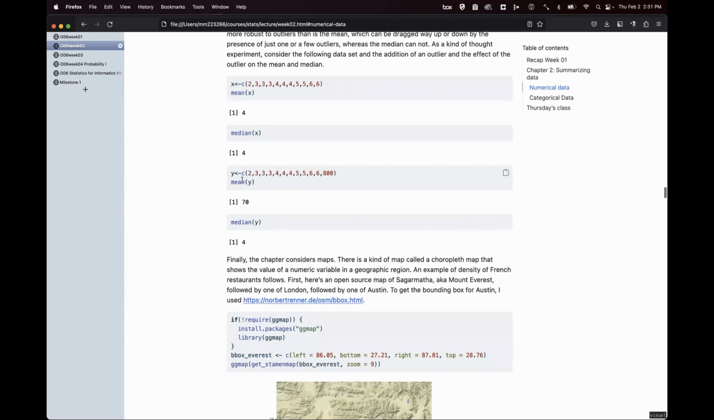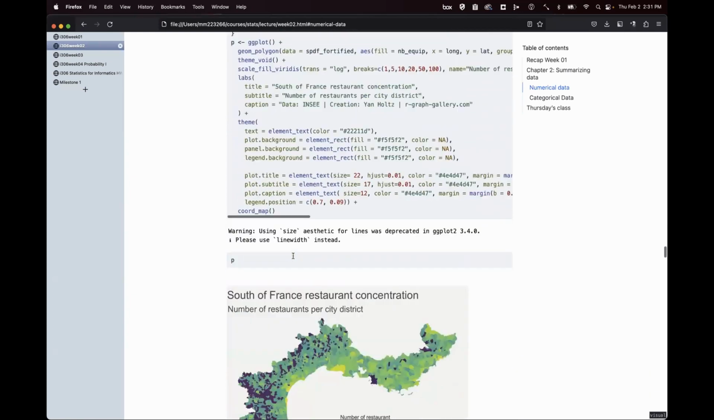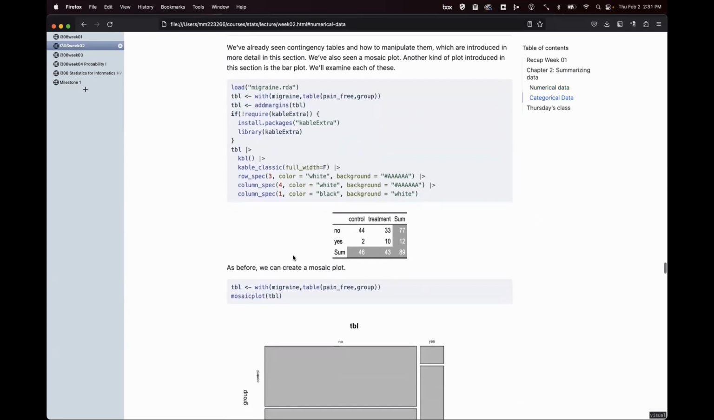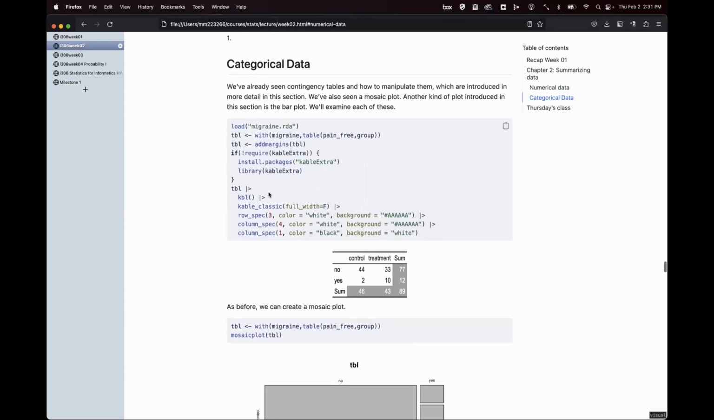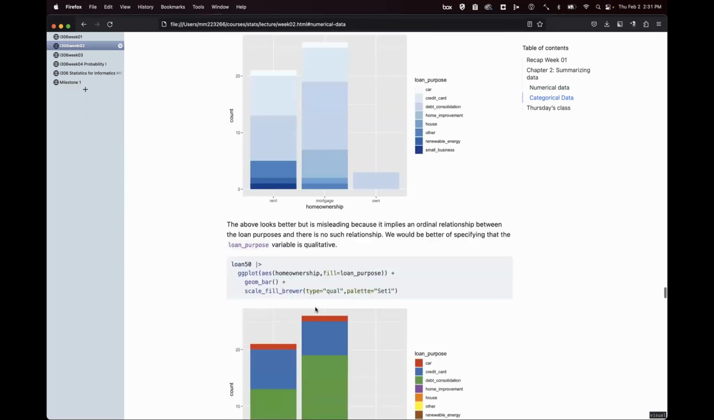So here are, these are not critical for this milestone. I'm just skipping over all these. Now this is really valuable. This whole part here, categorical data, is really valuable. You're not going to do a mosaic plot, but you will do tables. So that's how you create a contingency table.